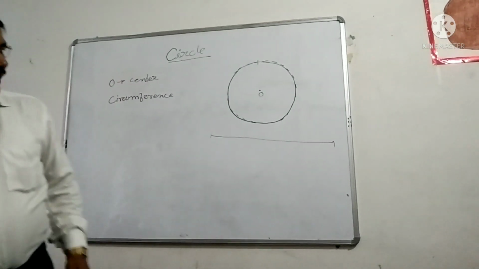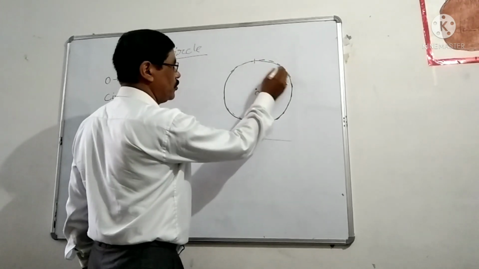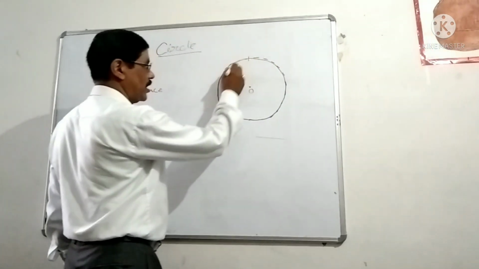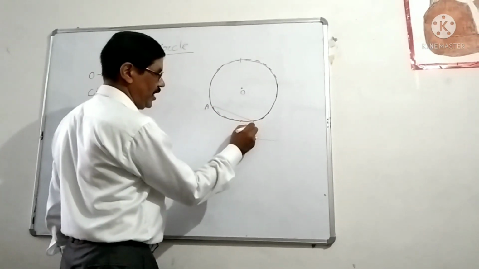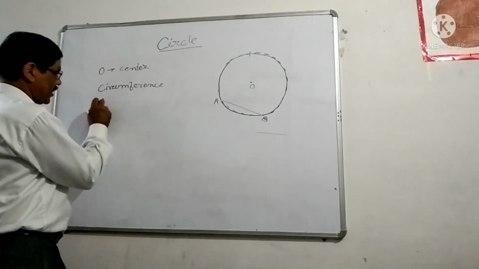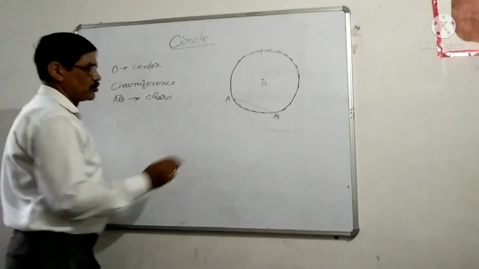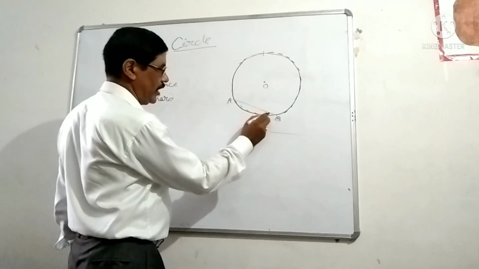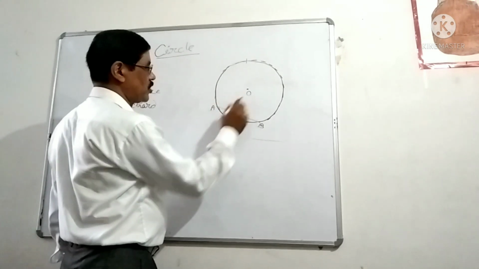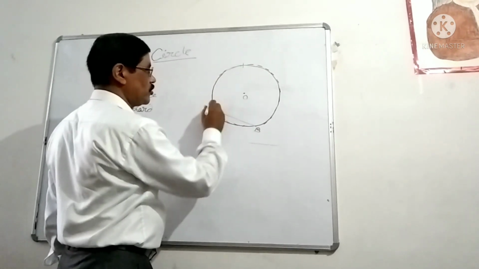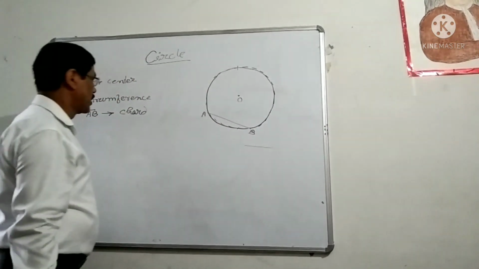Remember it. Next, if you join any two points lying on the circumference, we know that infinite numbers of points are lying on the circumference. If you join any two points, suppose it is A and B, then that line segment AB will be known as the chord. Remember it. So chord means a line segment joining any two points lying on the circumference. In a circle, infinite numbers of chords we can draw. When you join any two points, they are all known as the chord.